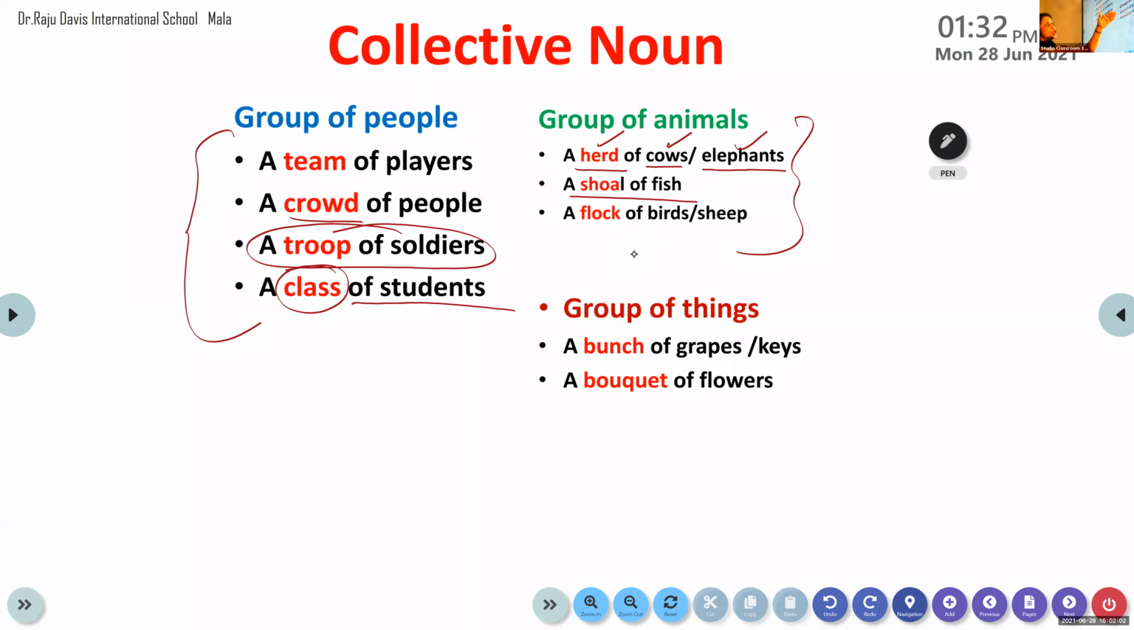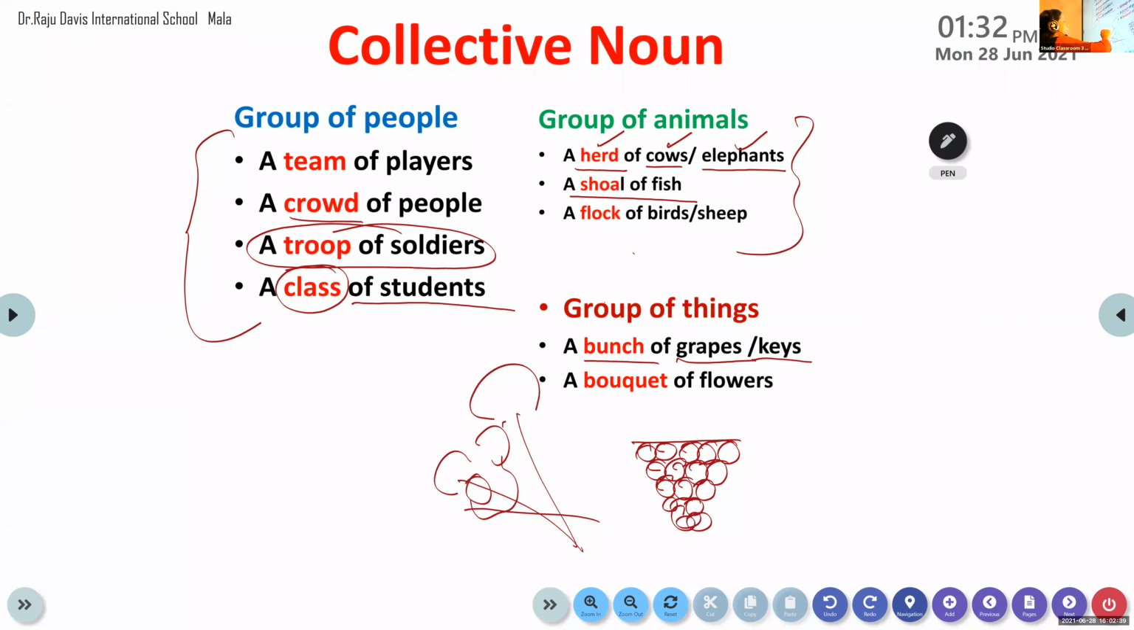Now let's move on to the things. I showed you the picture of grapes. You have eaten grapes, and you know how they come. They are in a bunch. So the collective noun that refers to a group of grapes is bunch of grapes. And even keys, you must have lots of keys hanging down. So we can also use it for keys. Bunch of grapes or bunch of keys. Flowers we know for birthdays, we have seen flowers.